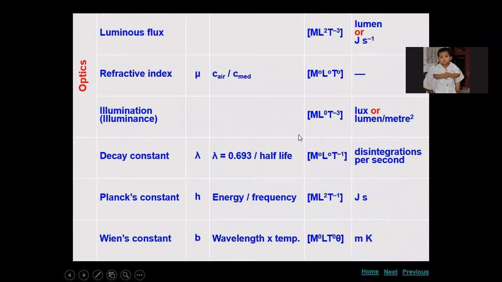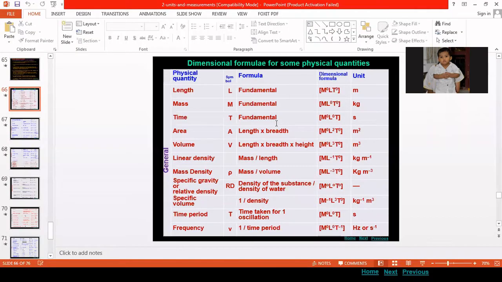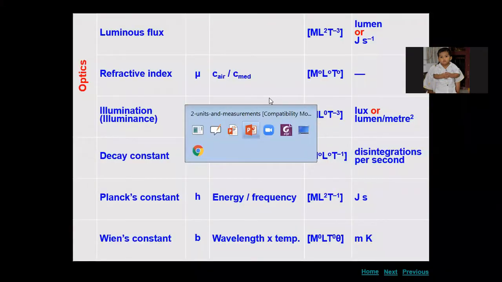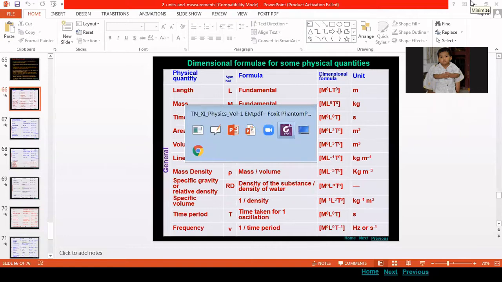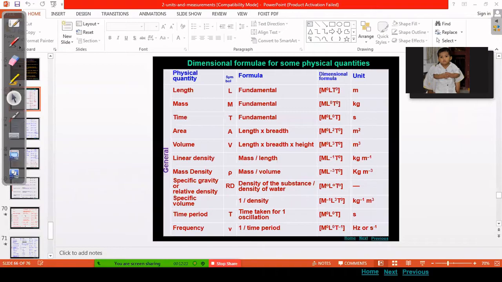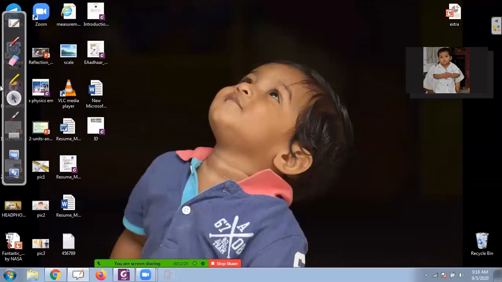So that is all about this, and we have to solve two more problems so that the chapter will get over. I'll move on to the problems part. Just hold on, just a minute. Right, this is not required anymore. We'll go with this.